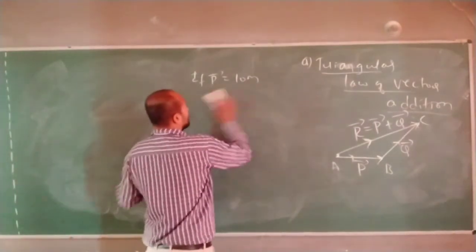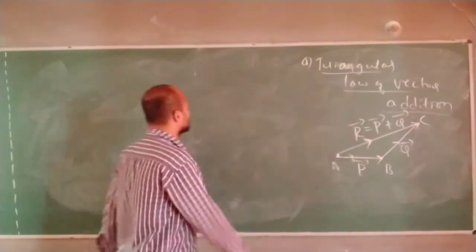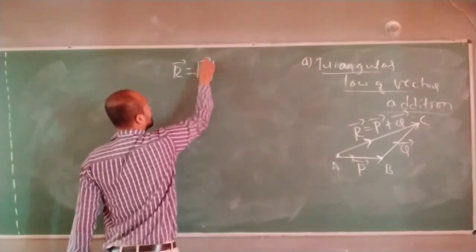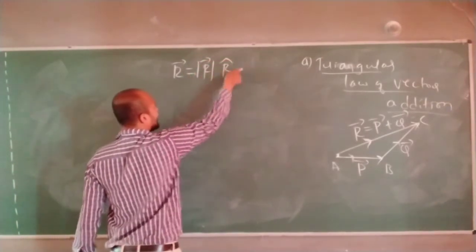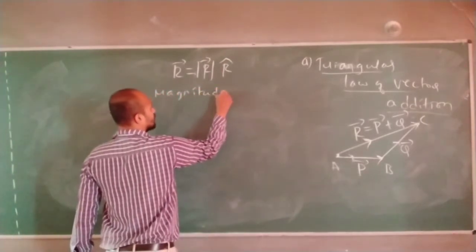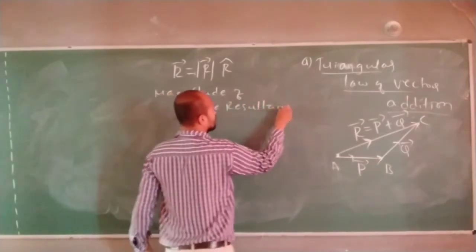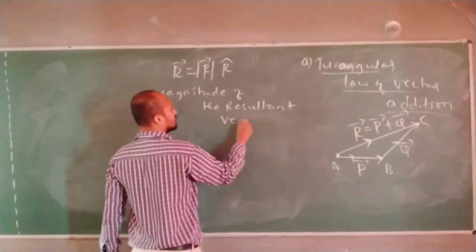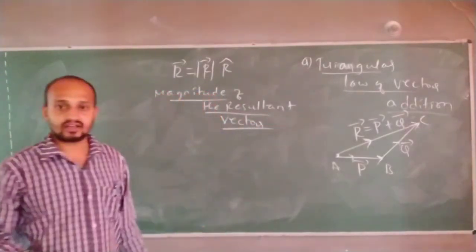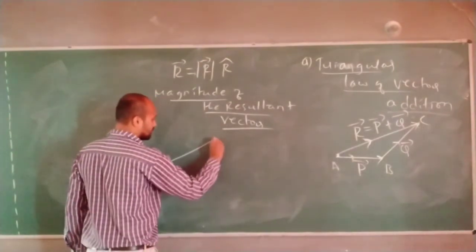Now the question: once I calculate the resultant, the resultant vector consists of two things. What is that? Magnitude and direction. Let us calculate the magnitude of this resultant vector. So I make the same diagram.